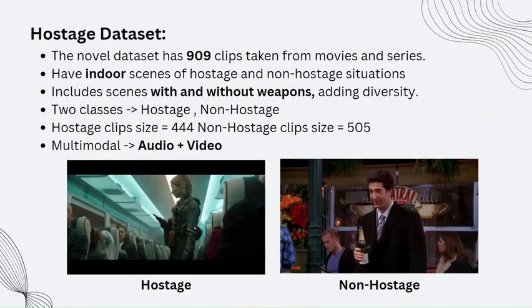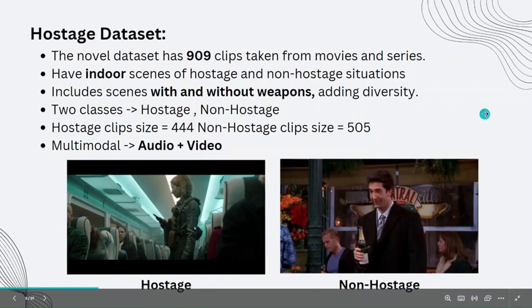Third one is the hostage dataset. It is our novel dataset that has around 909 clips taken from movies and series. All of the scenes are indoor scenes of both hostage and non-hostage. These include scenes with and without weapons, adding diversity. There are only two classes, hostage and non-hostage. It is also multimodal, having both audio and video. And these are some of the snapshots from the dataset.